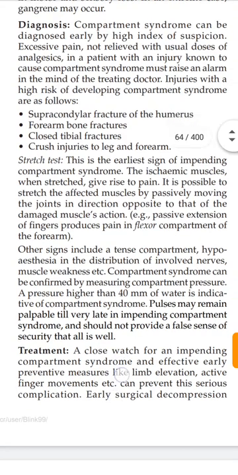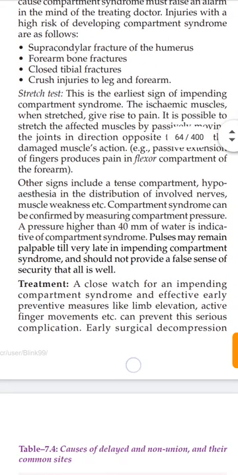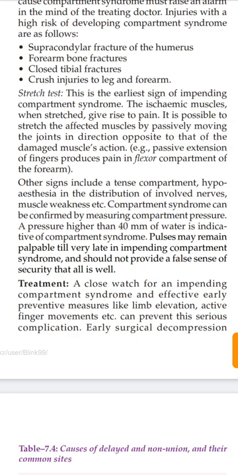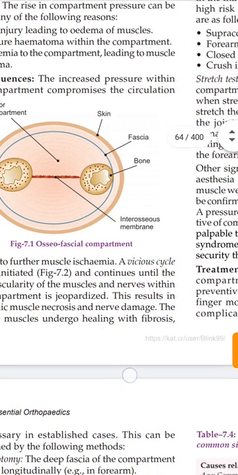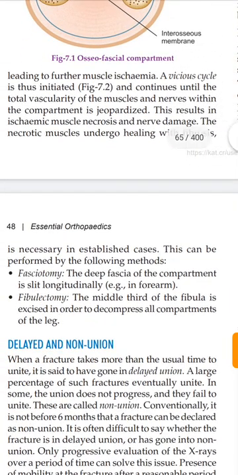Early diagnosis and treatment: prevent it as much as possible with measures like limb elevation and active finger movement. Then fasciotomy, where the deep fascia is slit longitudinally, and the middle third of the fibula is excised. Thank you.